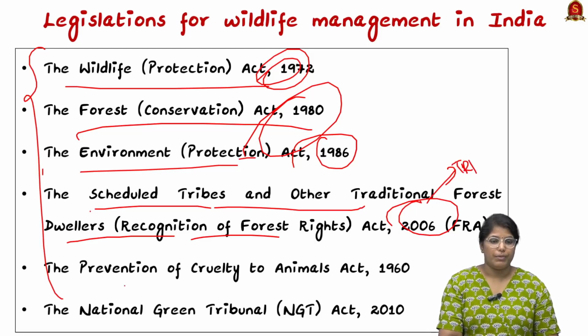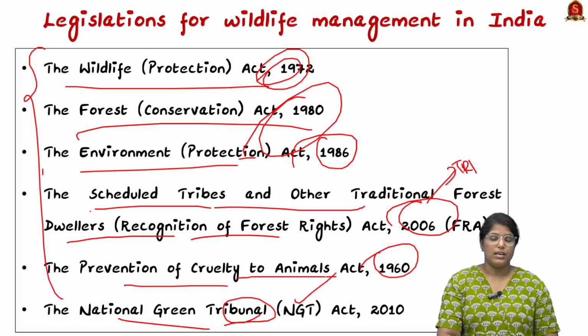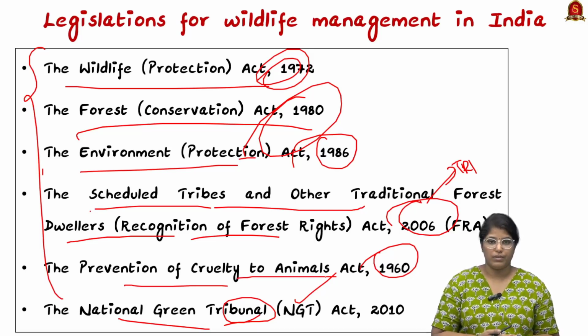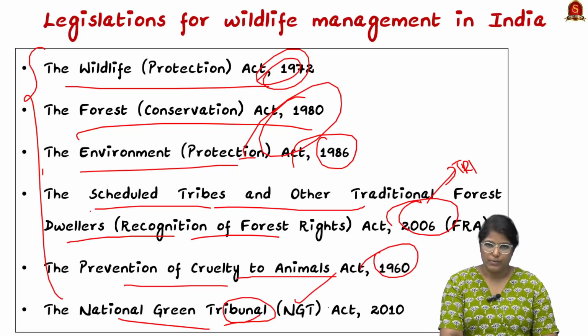And there is the Prevention of Cruelty to Animals Act 1960, and we have the National Green Tribunal, NGT, which has powers similar to a civil court, and they work on the natural principles of justice. So these are very important legislations when it comes to wildlife management in our country.